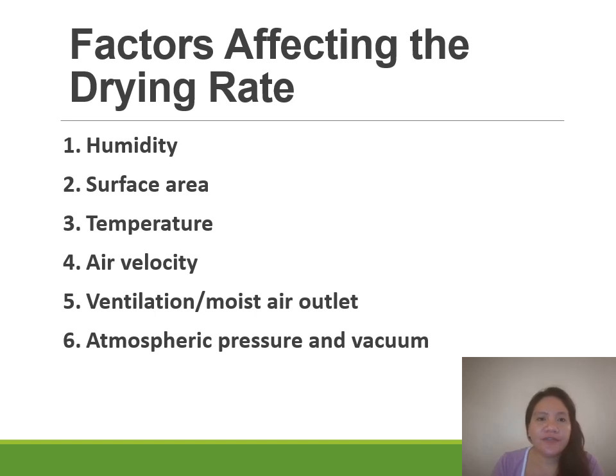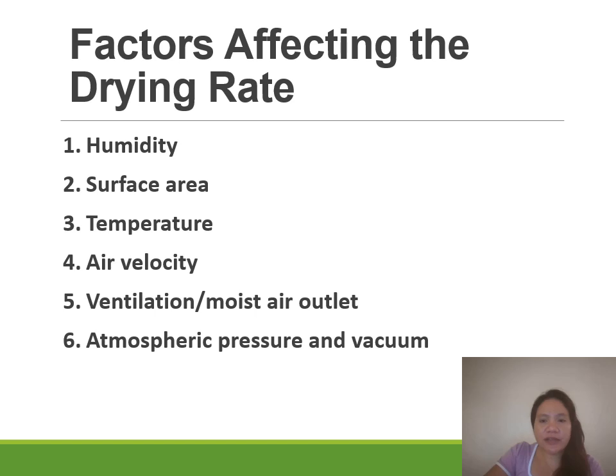So we have here the different factors affecting the drying rate. The first factor is humidity. Then we have surface area, which I have mentioned. Then another factor is temperature, air velocity, ventilation or moist air outlet of your equipment, and the atmospheric pressure and vacuum of your surrounding environment.